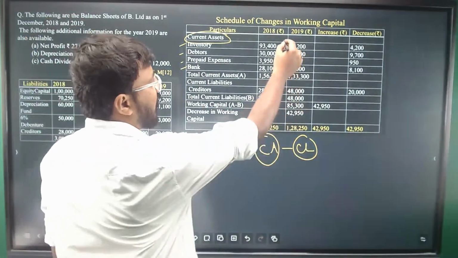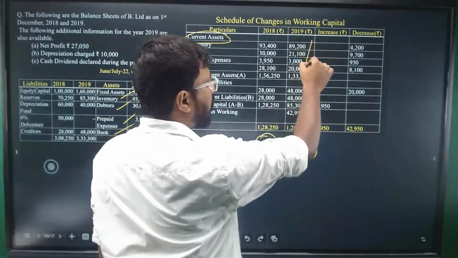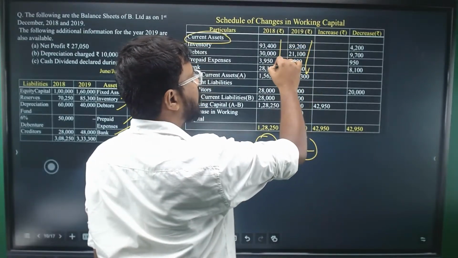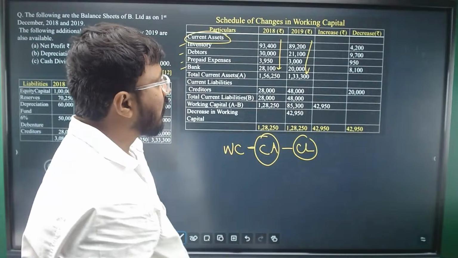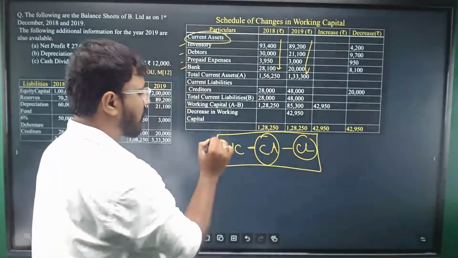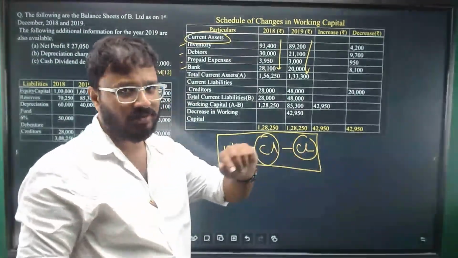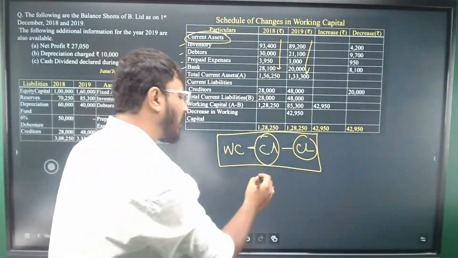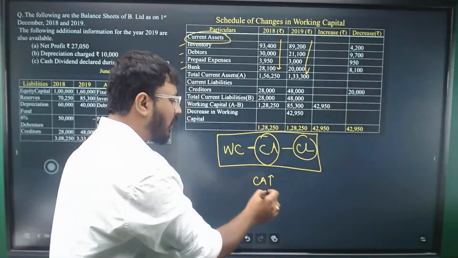Write the previous year balances. All previous year balances you write, and then write the current year balances. Then what to do? Look at the formula. What does the working capital formula say? It is current assets minus current liabilities. Now when current assets balance increases, what will happen to the working capital? It will increase.